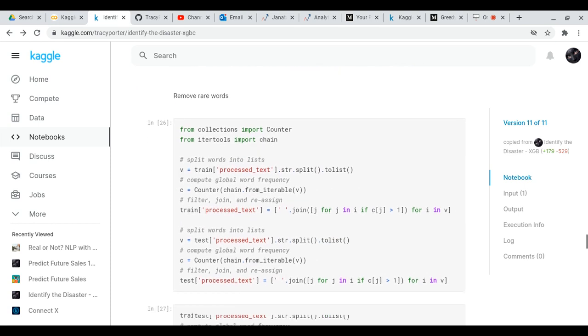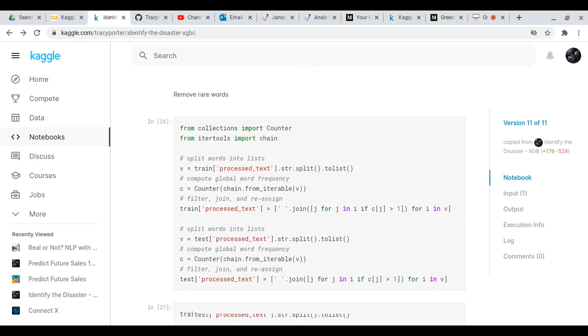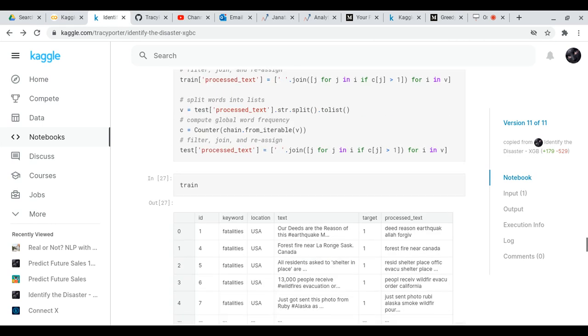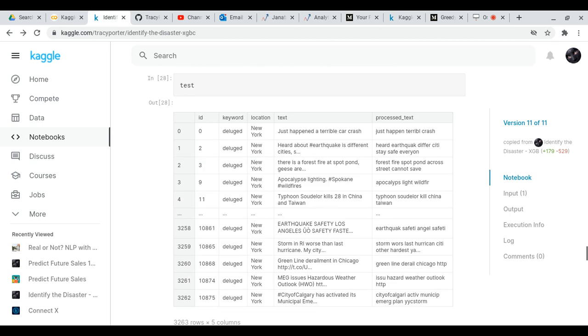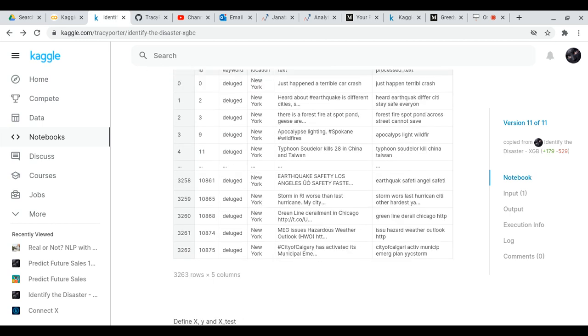So what we did now is remove all the rare words. We've got this coding in here. Every word that appeared only once, we removed, because the computer was not going to be able to train on that word if it appeared in the columns only once. So it was removed for that purpose. We looked at our train file after we had all of this data processing done, and we looked at the test file as well, and you can see that the last end of a lot of the words have been chopped off.